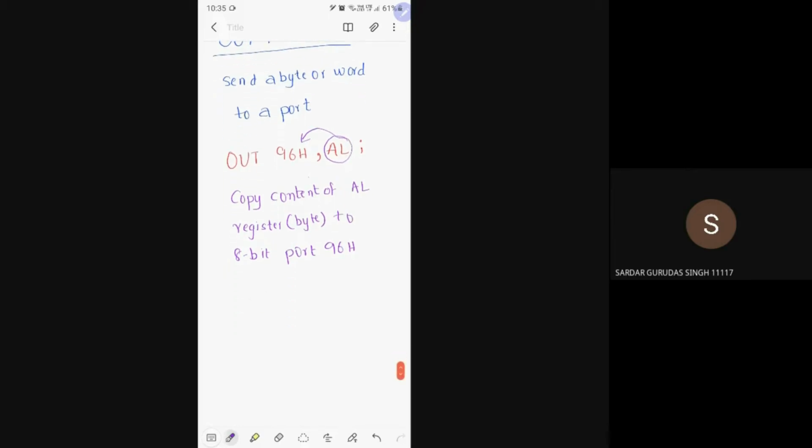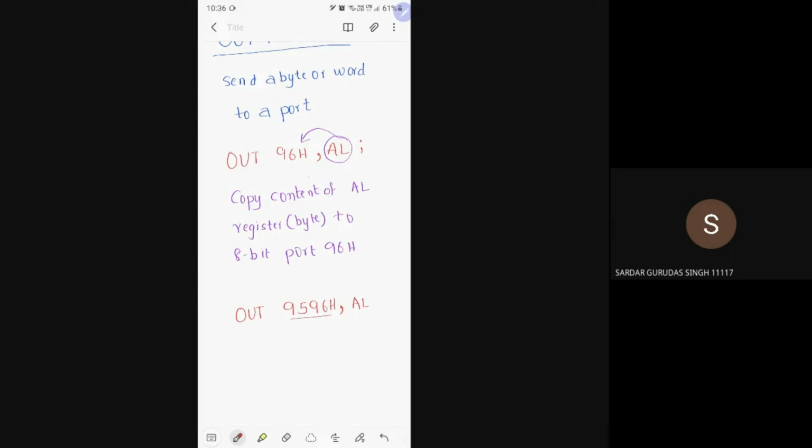Here also, if the port address is 16-bit, you are not allowed to directly copy the content of AL or AX register into the port. What you need to do is, see, if the port address is 16-bit, 9596, I cannot write like this.